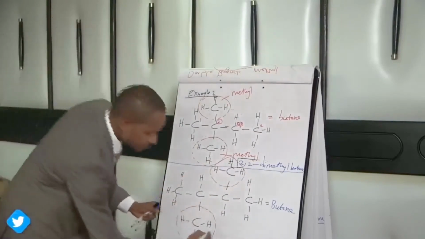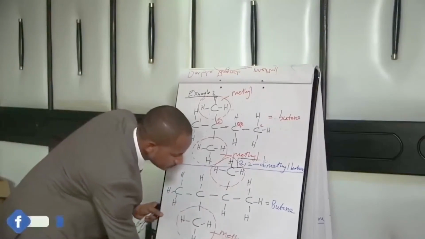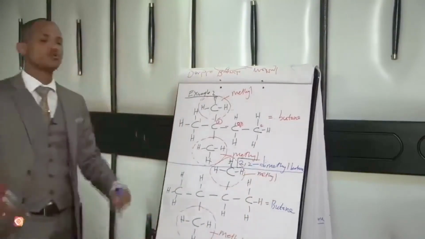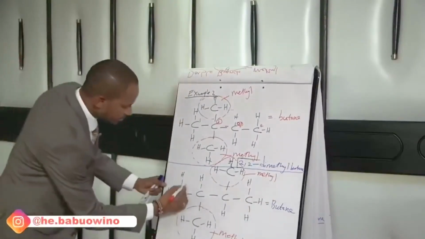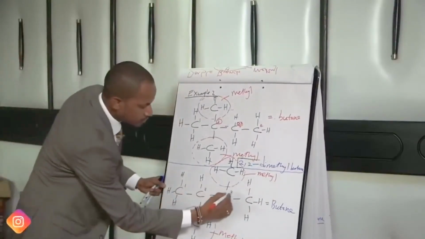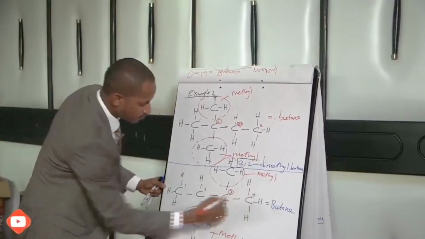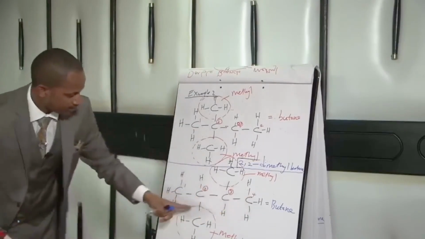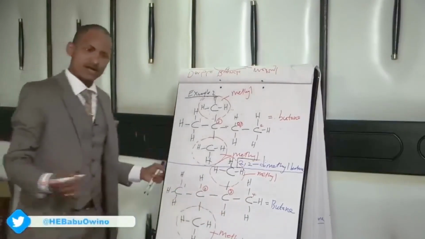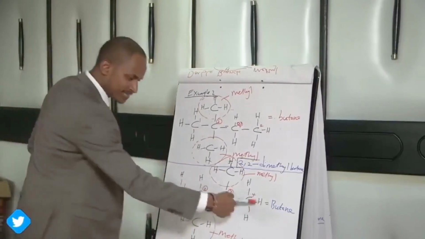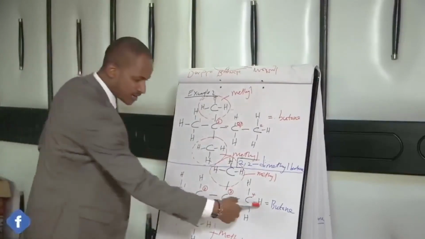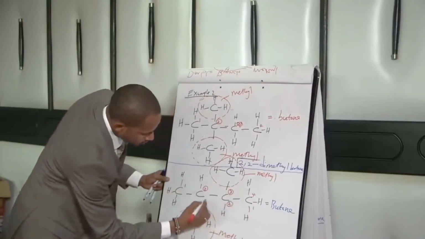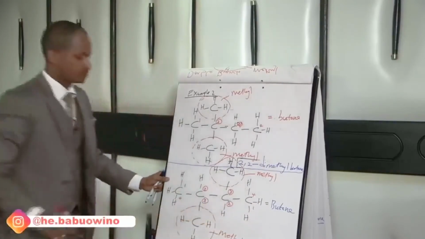This branch is a methyl branch. This is also a methyl branch, but it lies on which carbon atom? So you start here 1, 2, 3, 4. It lies on this and this. Again, you can also number it from the other side, which is 1, 2, 3, 4.